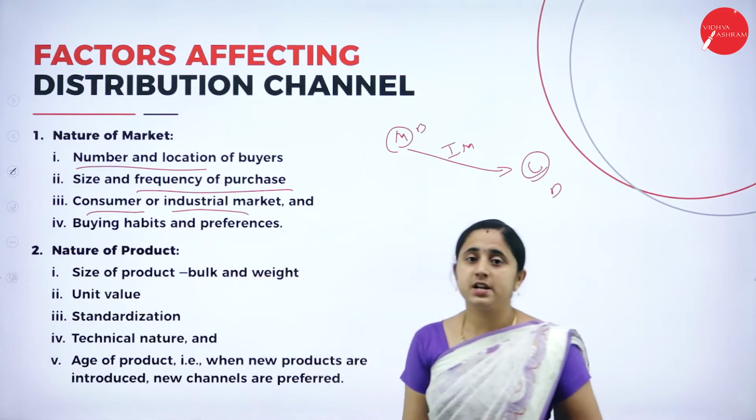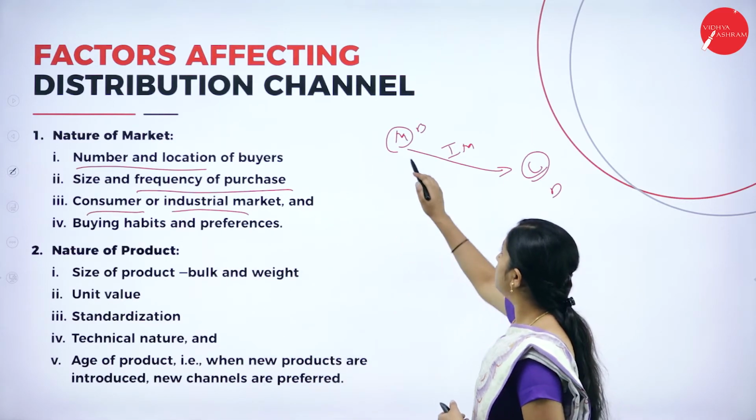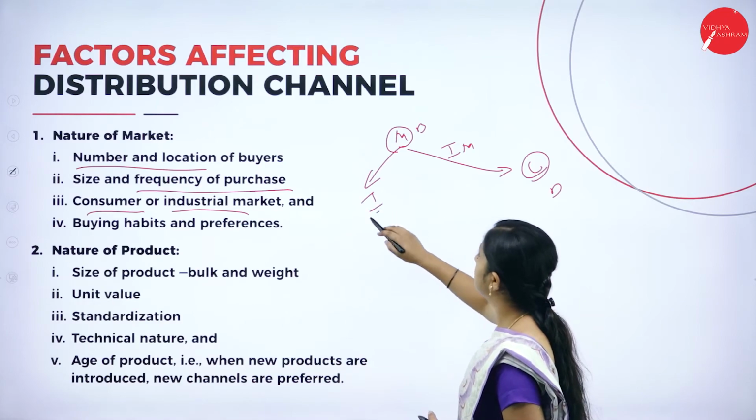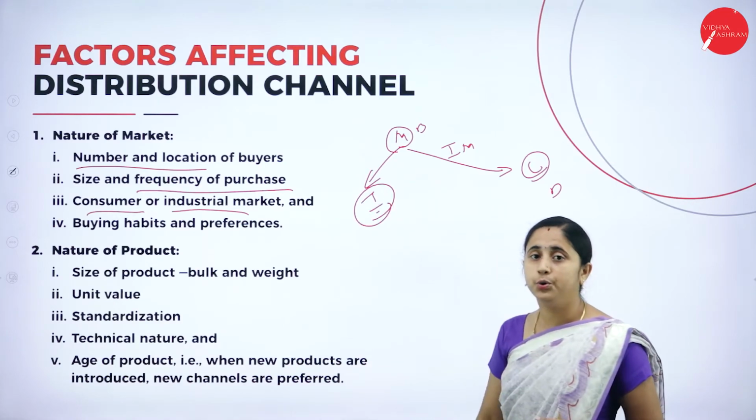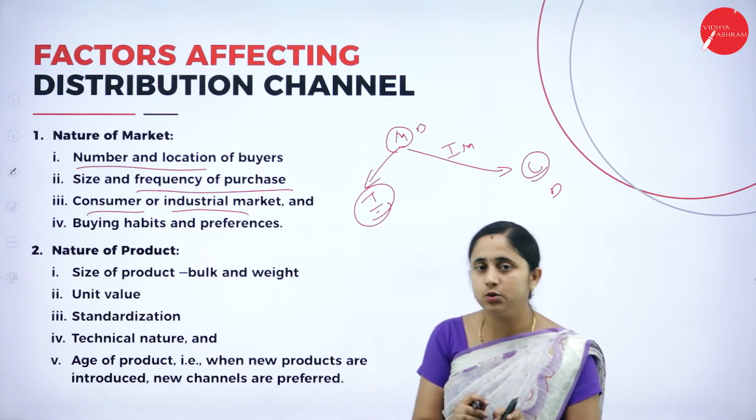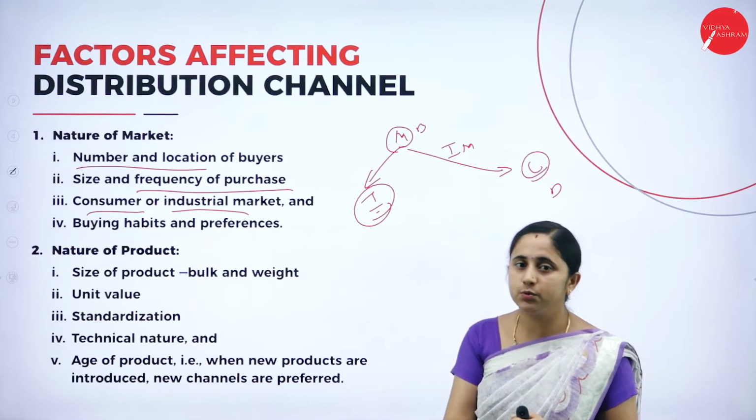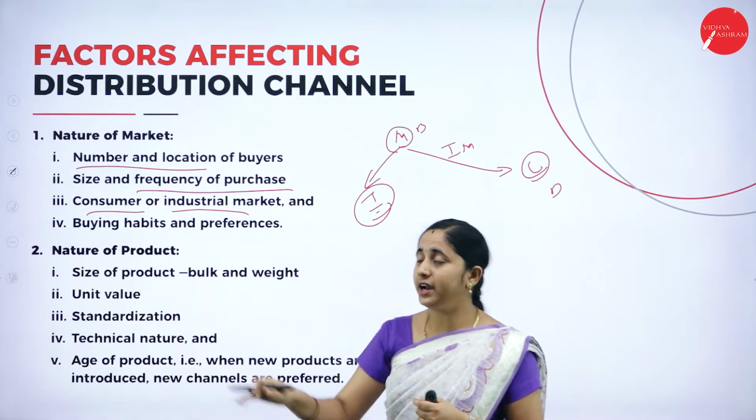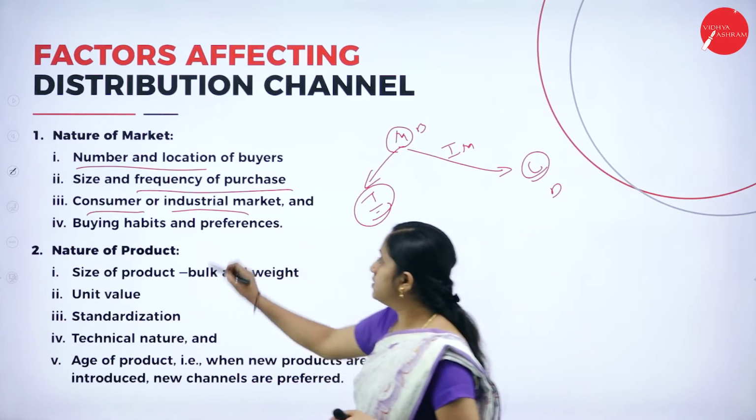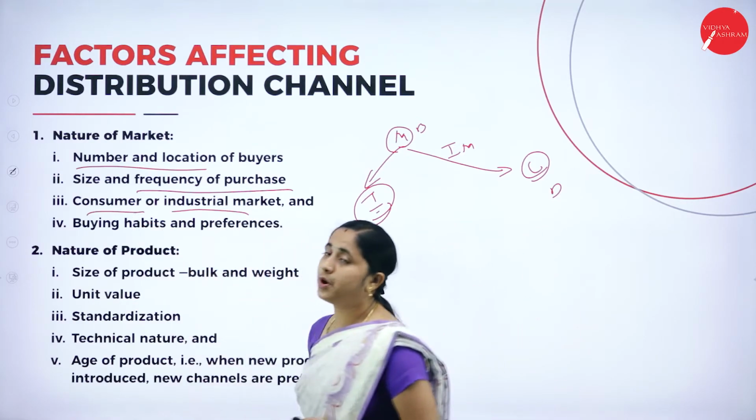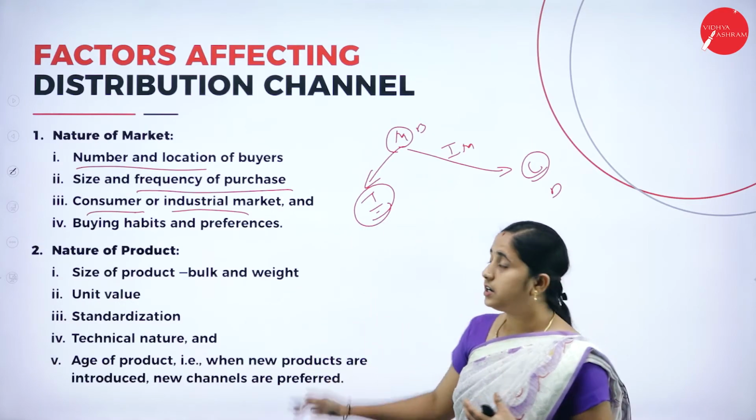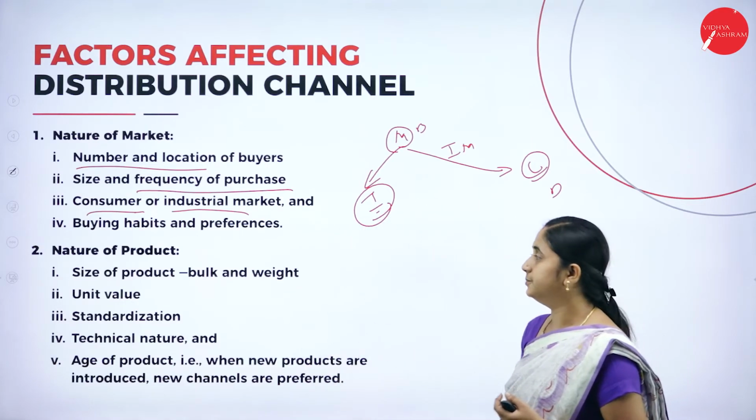If you are producing an industrial product, you can directly contact the industries and transport your goods. Some industrial goods also require the distribution channel, but it depends on the product you are producing. Depending on the product, the distribution channel will be affected. Consumer product, it requires distribution channel.